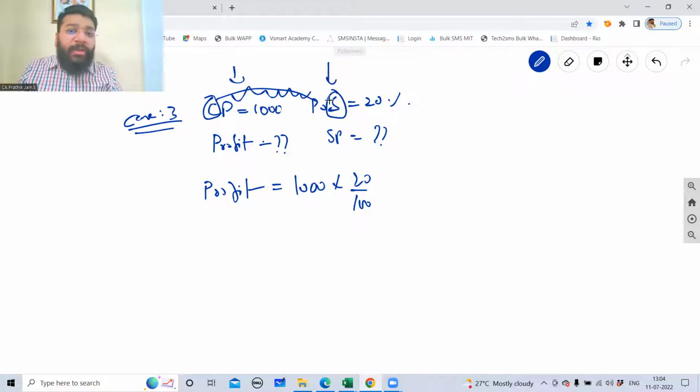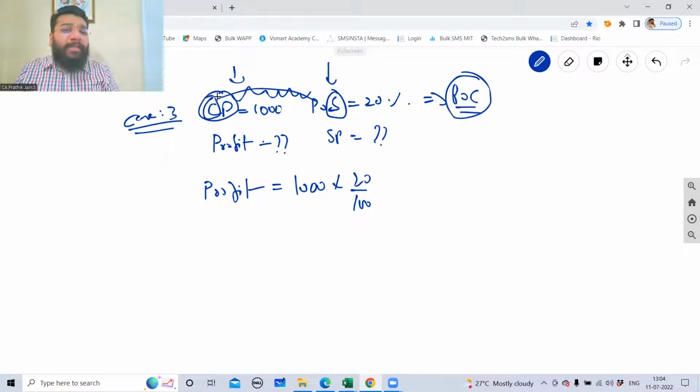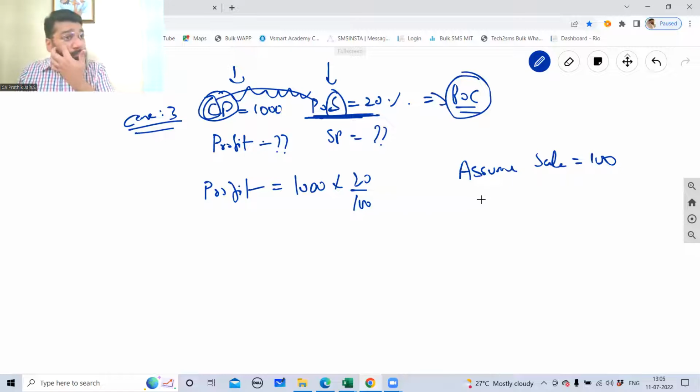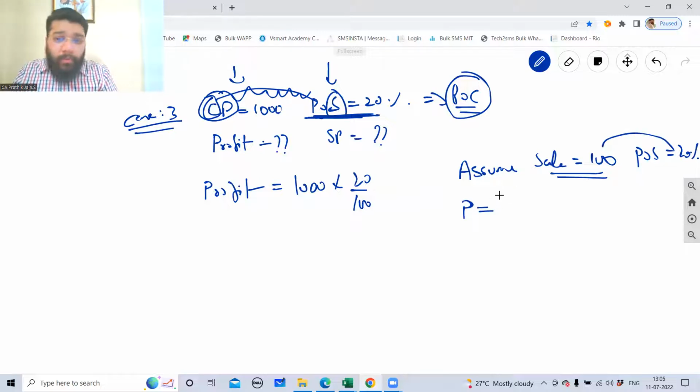So what will I do, guys? To have the same relationship, I need to find profit on cost. Now, if I have profit on cost and cost price, can I multiply and get the profit? So I will use this as a base to find out profit on cost. How will I do it? Profit on sale is given. So assume sale is equal to 100. If sale is equal to 100 and profit on sale is equal to 20%, if I multiply these both, can I get profit? Profit is equal to 100 into 20 by 100, which is 20 rupees.